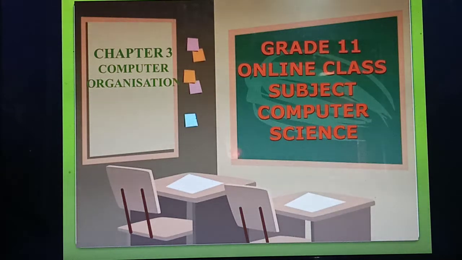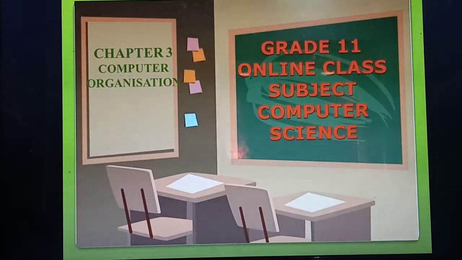So now we are studying which chapter? Chapter 1 is completed. From the last two classes onwards I am taking chapter 3. What's the title of your chapter, students? Computer Organization. Isn't it?